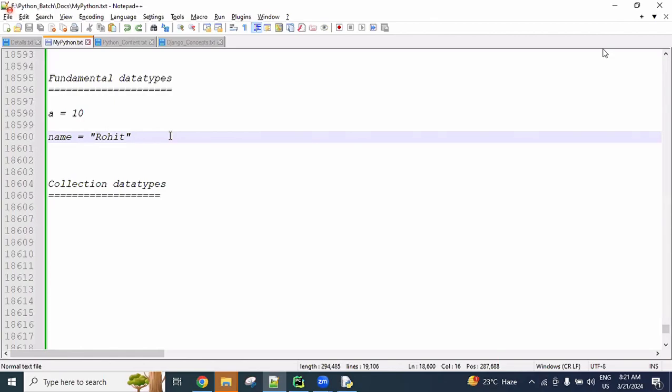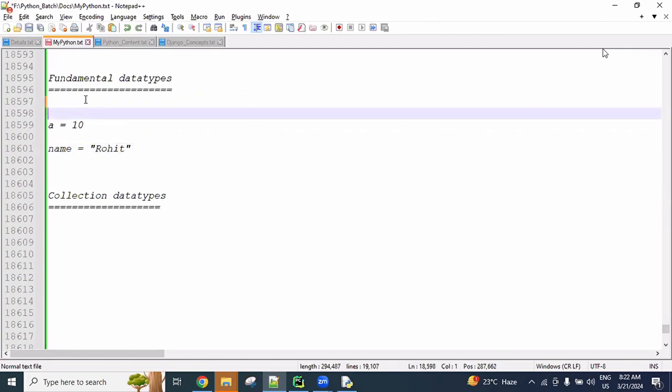All these Python data types are categorized into two types. One is fundamental data types, and another is collection data types. What do fundamental data types mean? Fundamental data types represent a single value in a memory allocation.